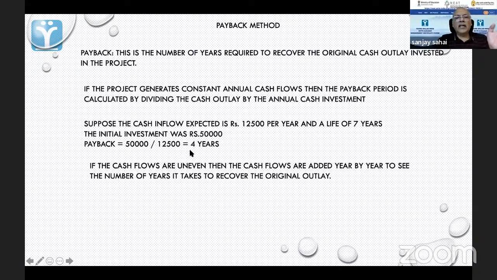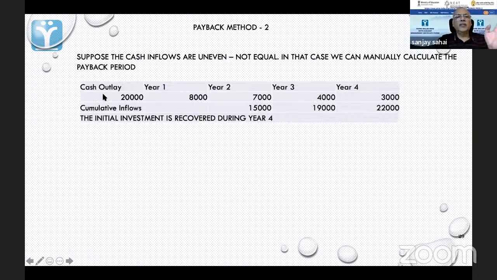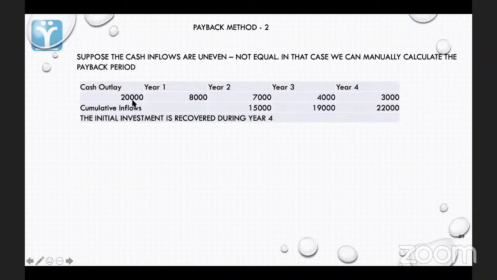Now, if the cash flows are uneven, suppose it is not like this, then you will have to do it manually. So it will be something like this. My cash outlay is 20,000. This is my investment. I am projecting that in year 1, I'll get 8,000, 7 in my year 2, 4 in year 3, and 3 in year 4. Now, if I look at it cumulatively, first year I got 8, second year I have got 8 plus 7, 15. Third year I have got 15 plus 4, 19. I need 20 to get back. So somewhere between the third and fourth year, I will get back my total investment.